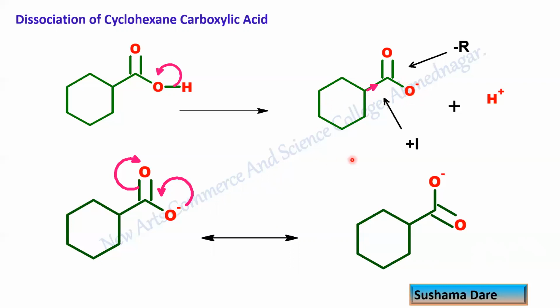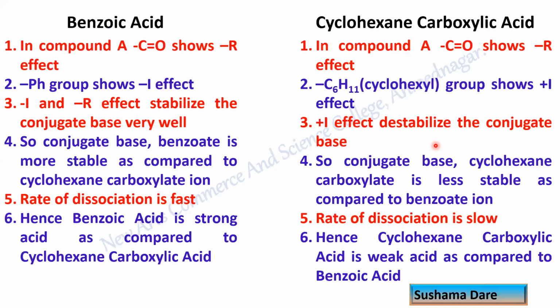As the delocalization decreases, we conclude that this conjugate base is less stable as compared to the benzoate. As the conjugate base is more stable, the rate of dissociation is fast, so that has to be a strong acid. The same thing is written over here.